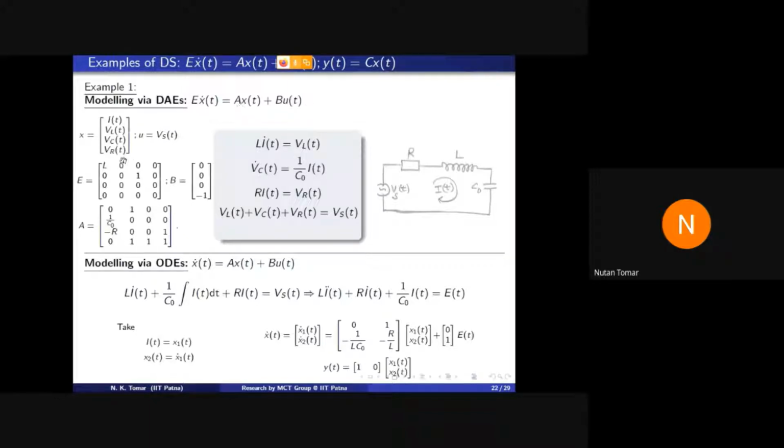You see that if you take this E, B, A, and X in this system, the first equation will be what? L I dot is equal to VL. So these 4 equations can be written easily in this way, if you take this X, U, E, B, and A.